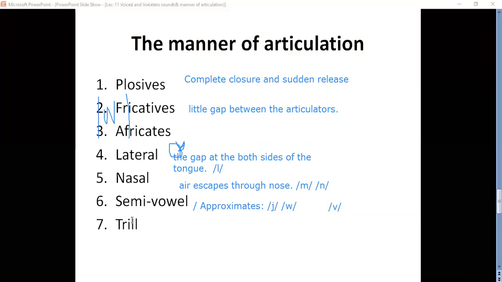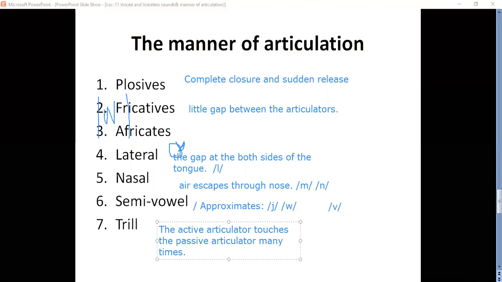What is trill? Okay, trill means in the production of this sound, the active articulator touches the passive articulator many times.